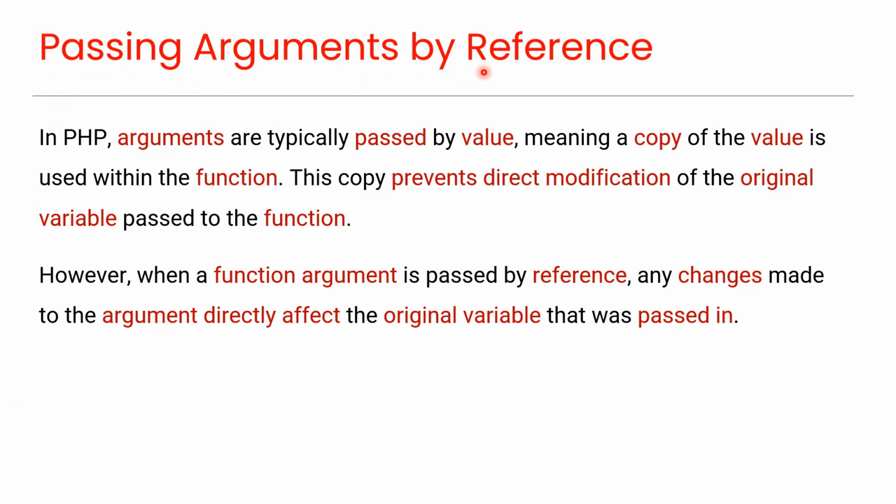Passing arguments by reference. In PHP, arguments are typically passed by value, meaning a copy of the value is used within the function. This copy prevents direct modification of the original variable passed to the function. However, when a function argument is passed by reference, any changes made to the argument directly affect the original variable that was passed in. Now we'll look at an example.